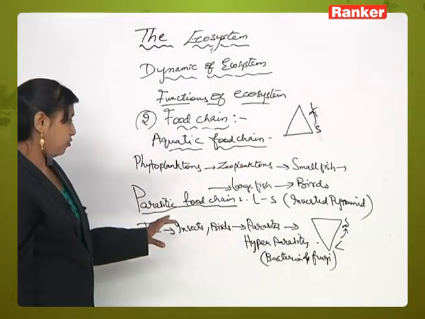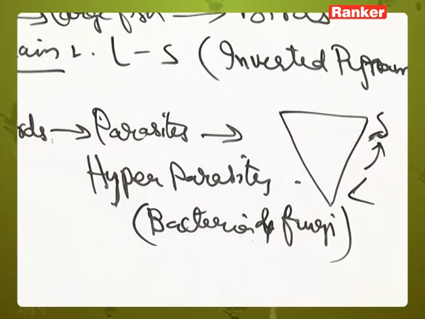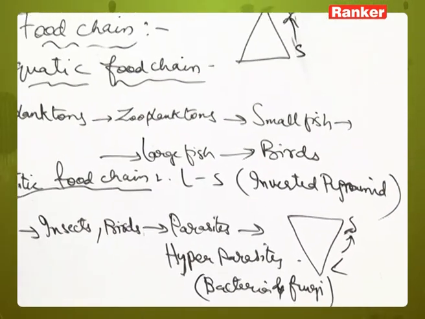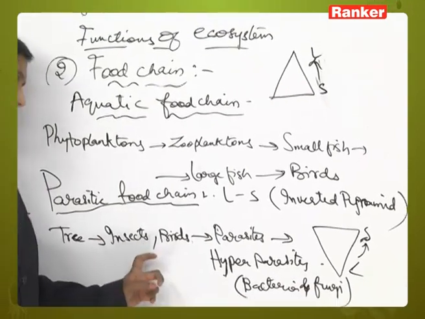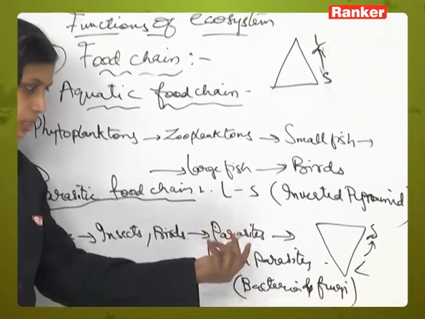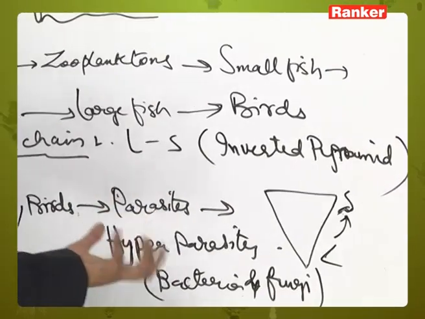So parasitic food chain is an inverted pyramid. It starts with larger animals and ends with smaller animals. Here the example is a tree, eaten by insects or birds, which after death are eaten by parasites, and these parasites are in turn eaten by hyperparasites.